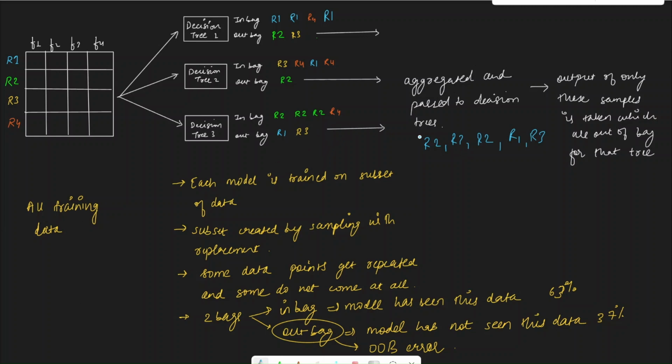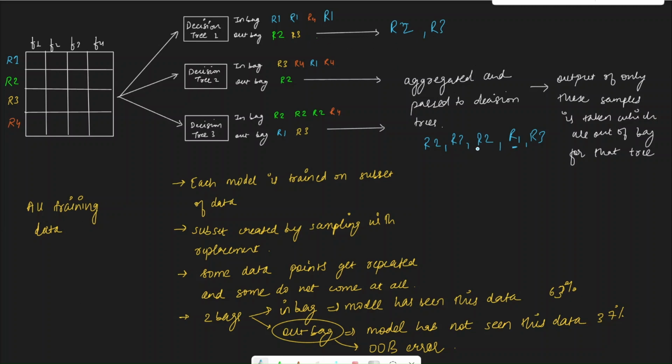Now we're going to pass these back to decision trees, but we are only going to consider predictions from the tree for which these rows are out of bag. So suppose we first passed R2. Yes, R2 is out of bag. So we are going to consider this prediction for R2 from this decision tree. Then we have R3 here. Is it out of bag? Yes, it is out of bag. So we are going to consider R3 as well.